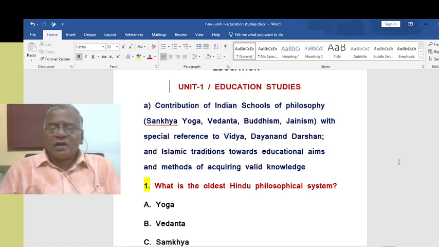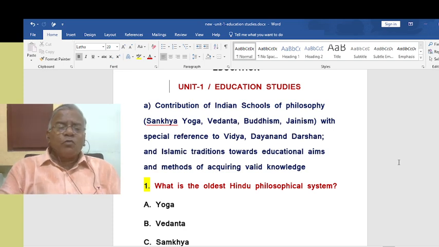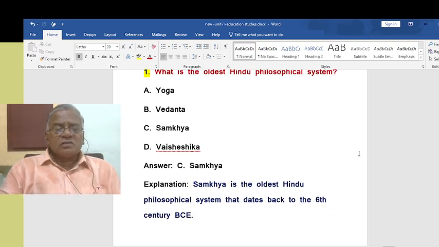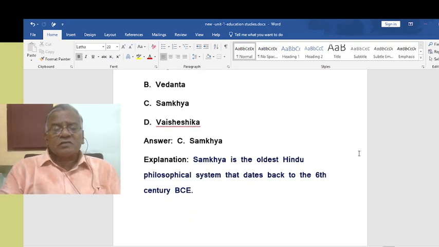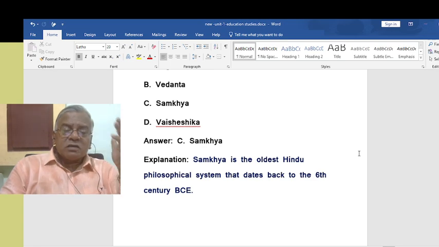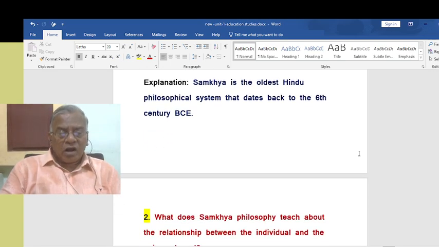God bless you abundantly. Let us straight away enter into the topic. What is the oldest Hindu philosophical system? Of course, we know that is Samkhya. Samkhya is the oldest Hindu philosophical system that dates back to the 6th century before Christ.